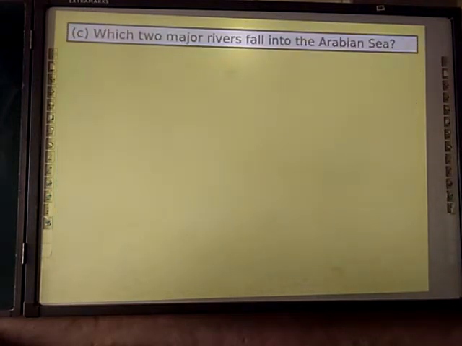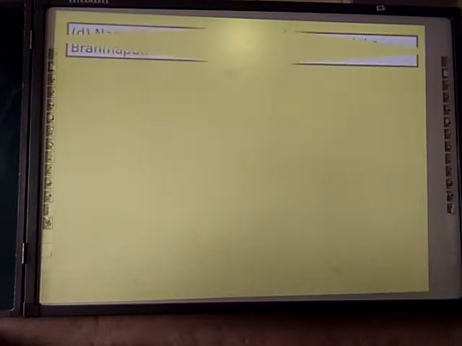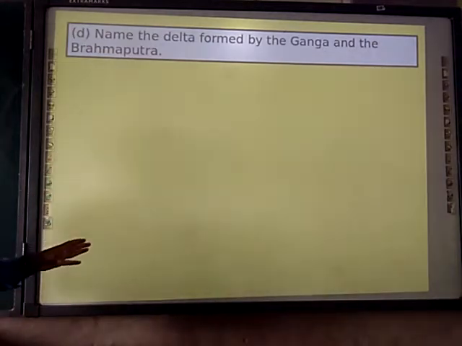Next, which 2 rivers fall in the Arabian Sea? The answer is Narmada and Tapi or Tapti. Next, name the delta formed by the Ganga and the Brahmaputra. That is the Sundarban delta, right?